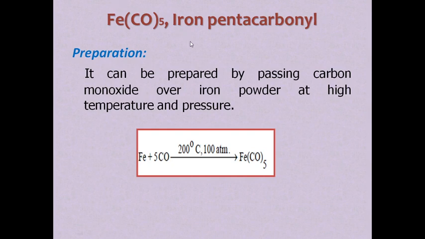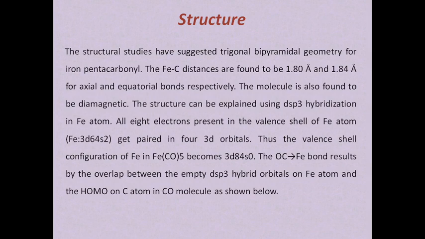Coming to FeCO5, iron pentacarbonyl, in its preparation, it can be prepared by passing carbon monoxide over iron powder at 200 degrees centigrade and 100 atmosphere. We will get FeCO5, iron pentacarbonyl. Coming to its structure, it has a trigonal bipyramidal geometry, and its Fe-carbon distances are found to be 1.80 angstroms and 1.84 angstroms for axial and equatorial bonds. The molecule is found to be diamagnetic.